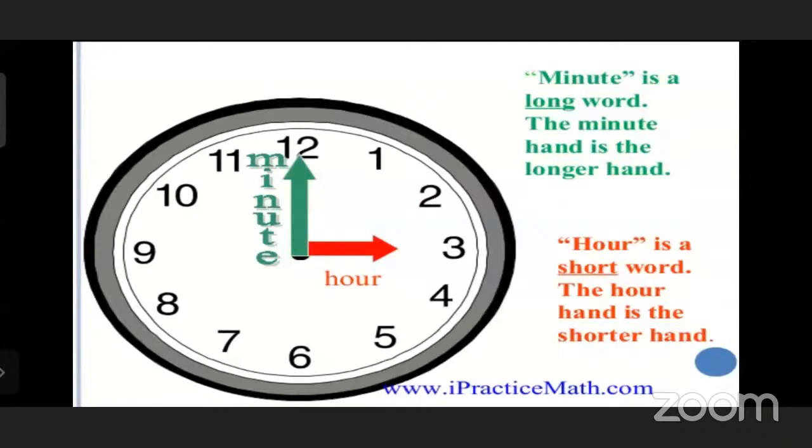If anybody asks why the minute hand is long and the hour hand is short, we can say that the word minute is long, that's why the minute hand is long, and the word hour is short, that's why the hour hand is short. Understood? Is the concept of the short hand and the longer hand clear?